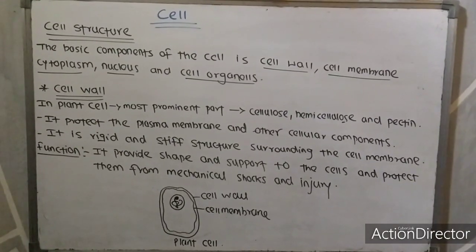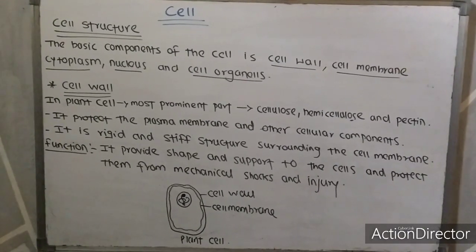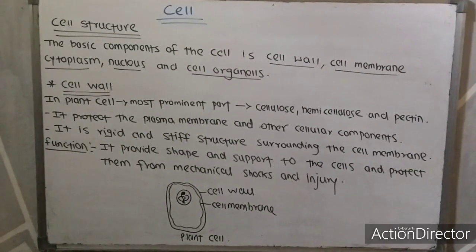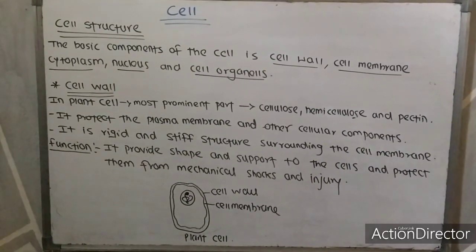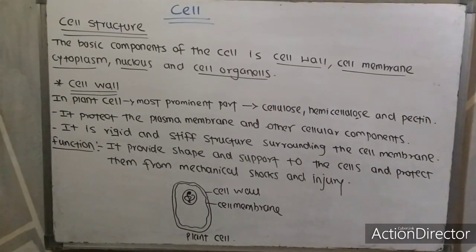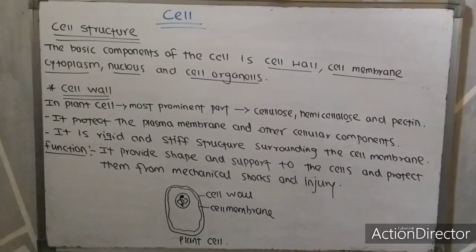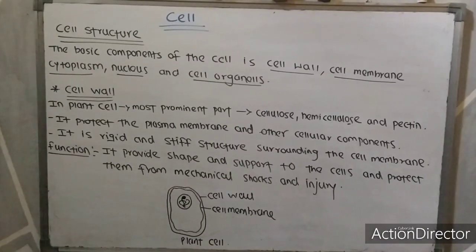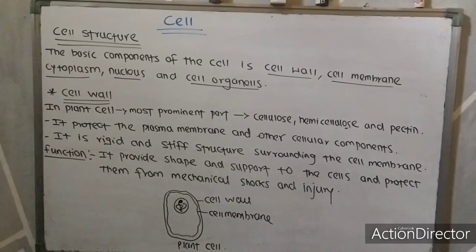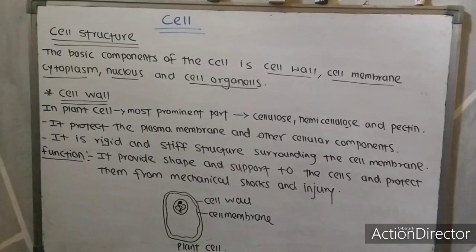In plant cells, the cell wall is the most prominent part. It is the outermost covering, and the cell wall is made up of cellulose, hemicellulose and pectin. It protects the plasma membrane and other cellular components, that is cell organelles. It is a rigid and stiff structure surrounding the cell membrane. What is the function of the cell wall? The function of the cell wall is to provide shape and support to the cells and protect them from mechanical shocks and injury.